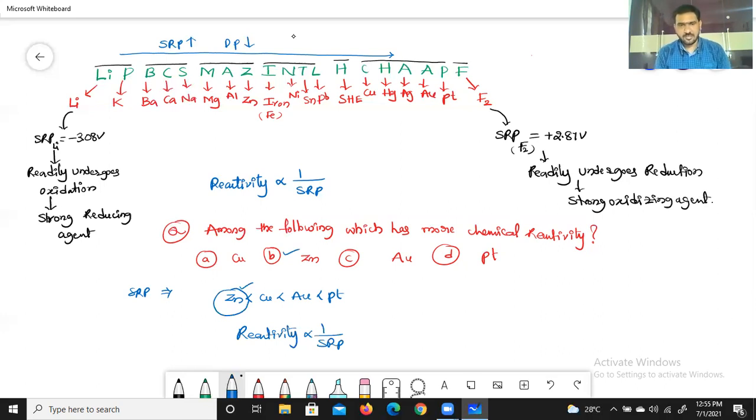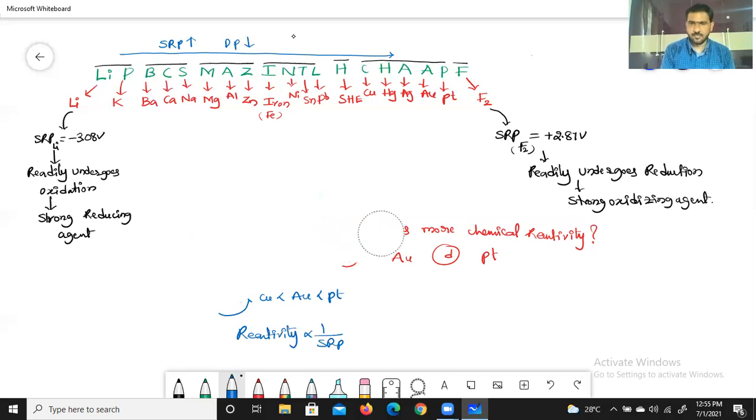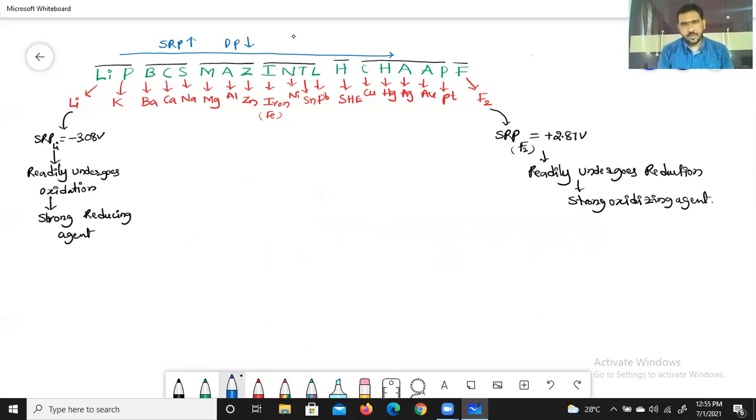Coming to the third application: liberation of hydrogen gas when treated with dilute acids.